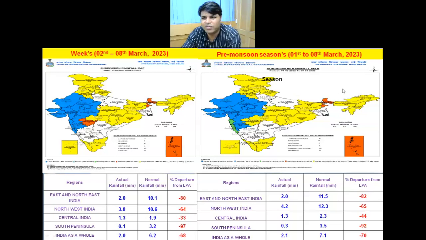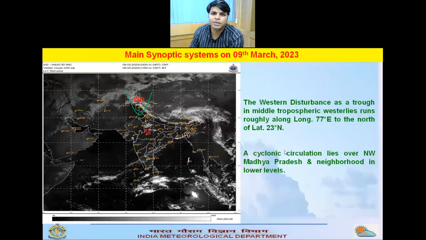The pre-monsoon season started from 1st March. The same scenario is also shown in the second figure. For the country as a whole, the departure is minus 70% till today.